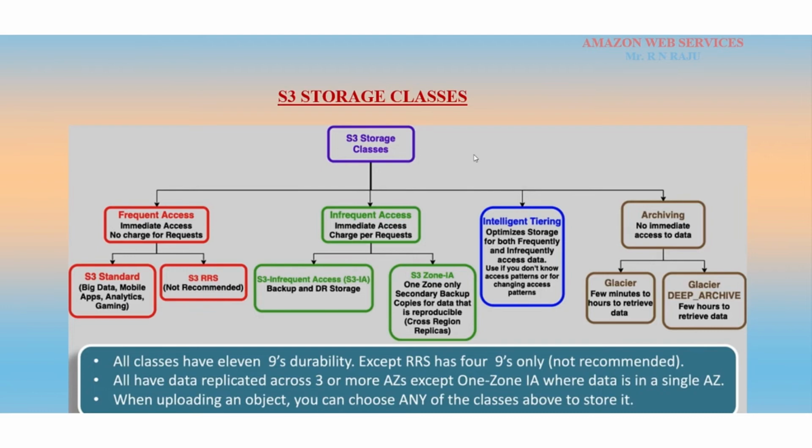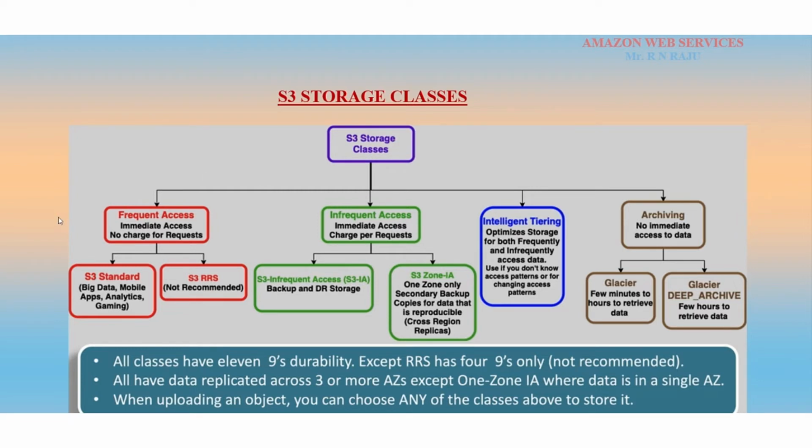So actually the S3 storage classes are the frequent access data storage class, the infrequent access storage class, the intelligent tiering storage classes, and the archiving storage classes. AWS offers different storage classes with different object availability, durability, and cost.